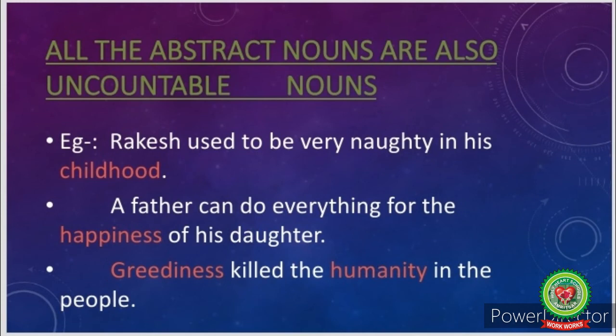Students, do you know that all abstract nouns are also uncountable nouns? Like, Rakesh used to be very naughty in his childhood. Childhood here is an abstract noun. It is a state of being that can be experienced only once in life, so it cannot be counted. A father can do everything for the happiness of his daughter. Happiness here is an abstract noun. It is an emotion, so we cannot count it. So it is an uncountable noun.